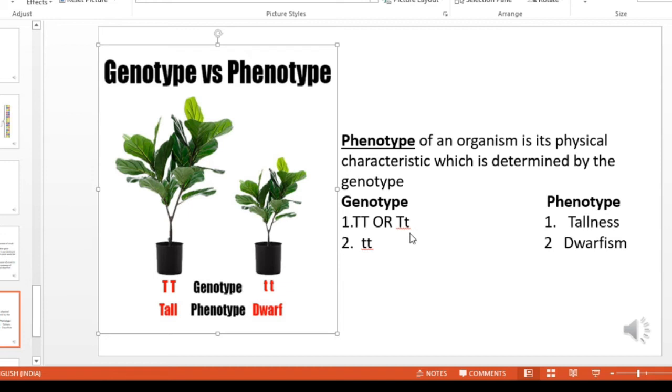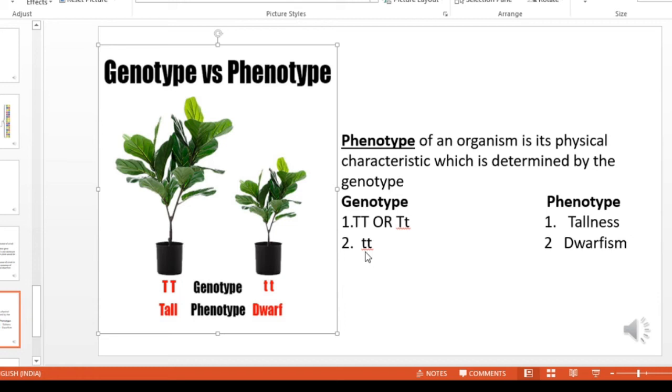But the phenotype of a small plant is dwarfism or dwarf plant. That is the phenotype. We can see with our naked eye that a plant is tall or dwarf. So dwarfism is the phenotype. What is the genotype of a dwarf plant? That is small t and small t. These small t are called recessive alleles.